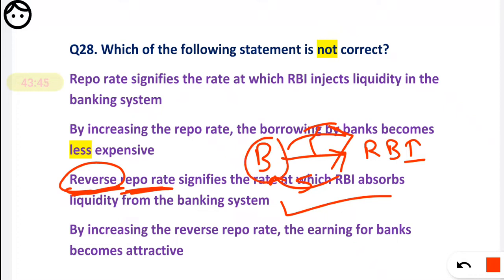Okay, so that is a reverse transaction. And if the reverse repo rate increases, it will be used to absorb the liquidity from the banking system, because money goes from bank to RBI. Okay, it is also correct.